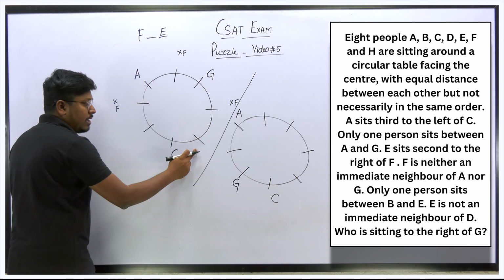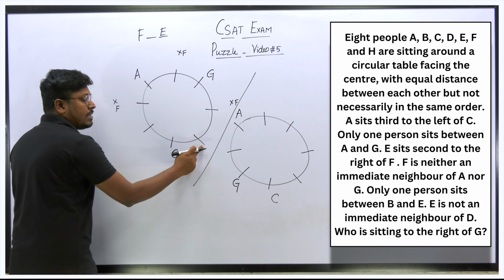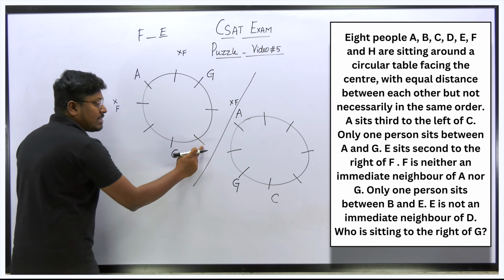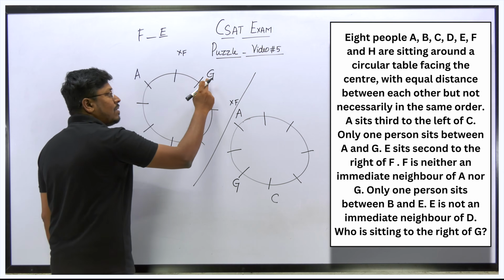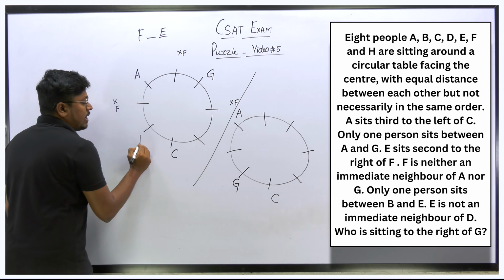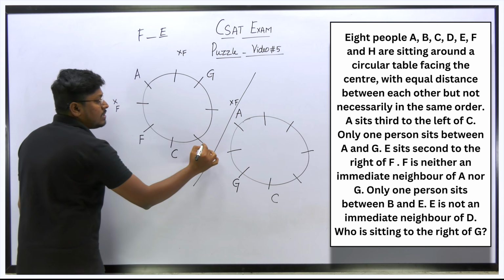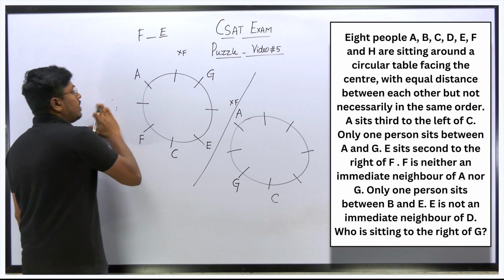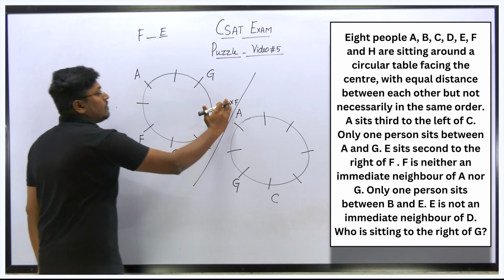This and this, right? If I fix F here, F's right hand side at a second place should be E. If I fix F here, this can't be E. Why? Because we have already fixed G here. So definitely I should fix F here, and F's right hand side at a second place will be E. Got it? So this will be the answer for the first possible diagram.